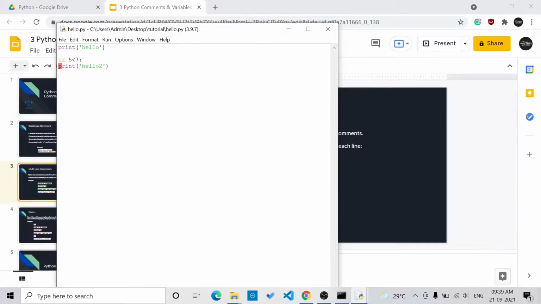Let us open the same file hello.py and we will arrange all the code and we will write some comment. And we'll write a print statement here. And we'll put a comment here also.